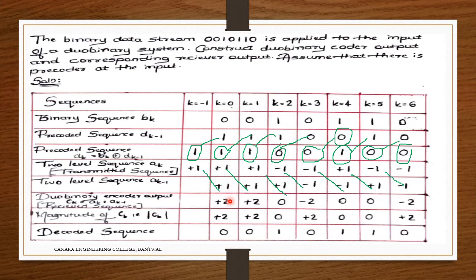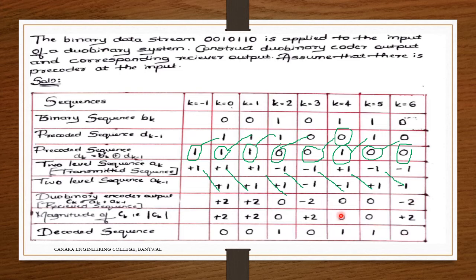Plus 1 plus 1 is 2, plus 1 plus 1 is 2 again, minus 1 plus 1 is 0, minus 1 minus 1 is minus 2, plus 1 minus 1 is 0, minus 1 plus 1 is 0, minus 1 minus 1 is minus 2.